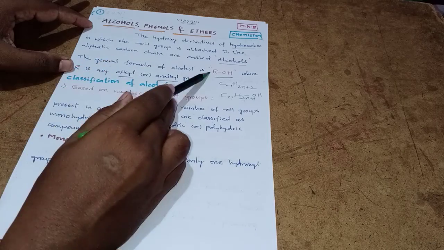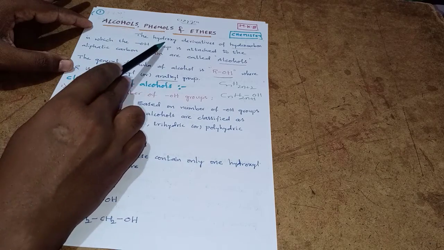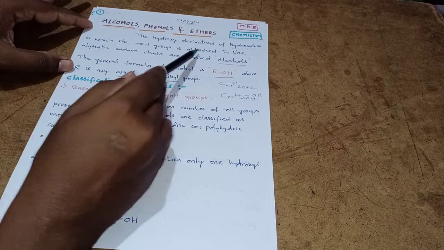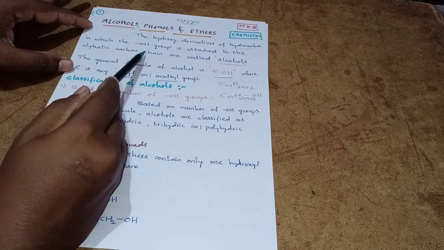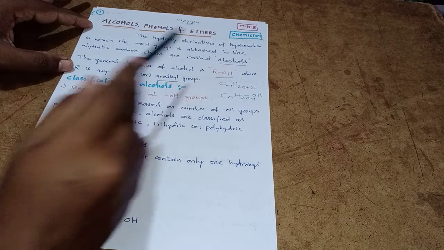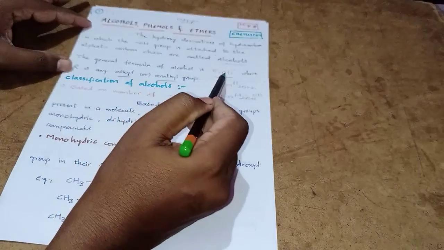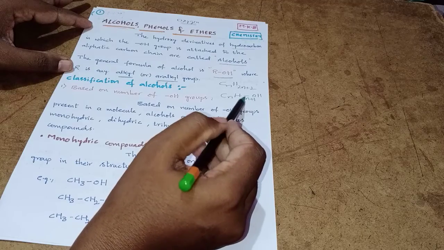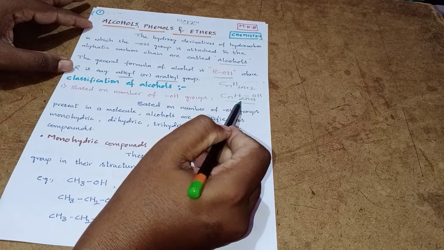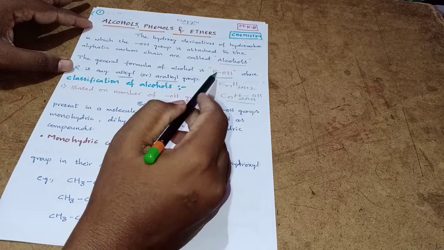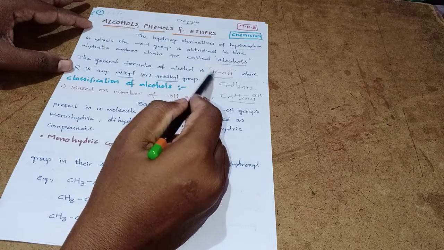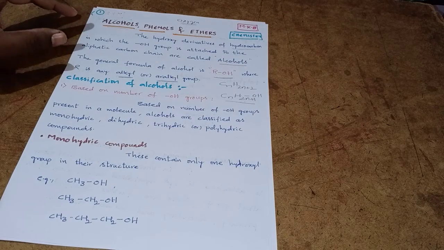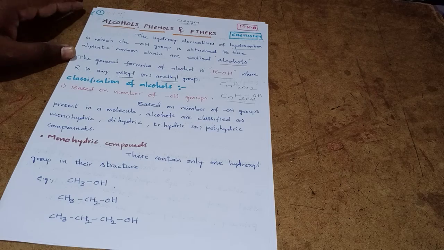The definition and general formula: hydroxy derivatives of hydrocarbon in which the OH group is attached to the aliphatic carbon chain are called alcohols. They possess the general formula ROH or CnH2n+1OH. This is the formula whenever the hydrocarbon is an alkane. ROH is the general formula where R may be an alkyl group or aralkyl group. So this is a brief introduction for alcohols.